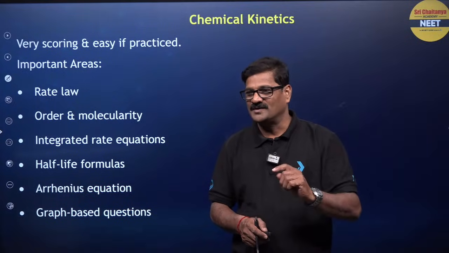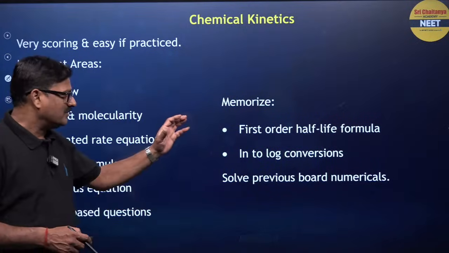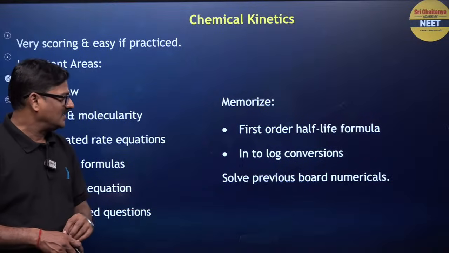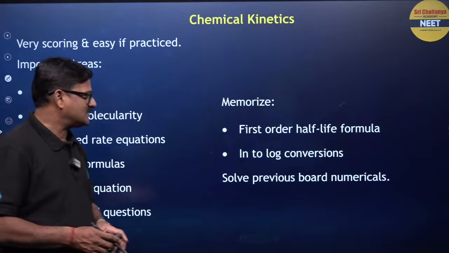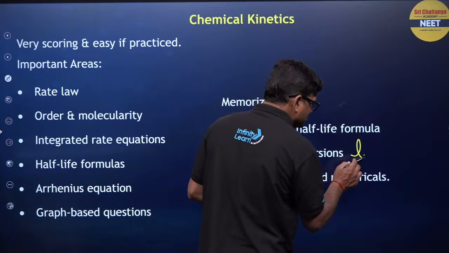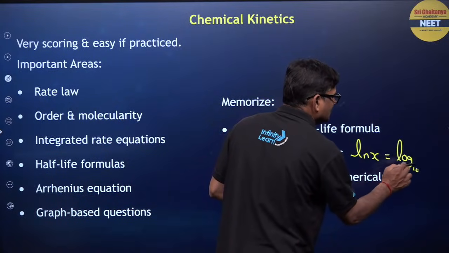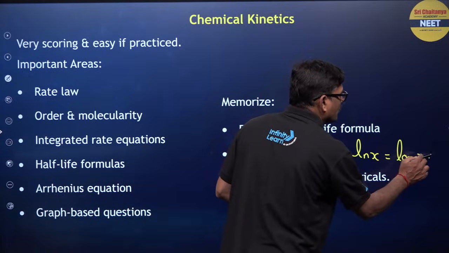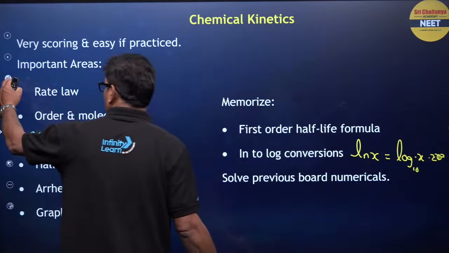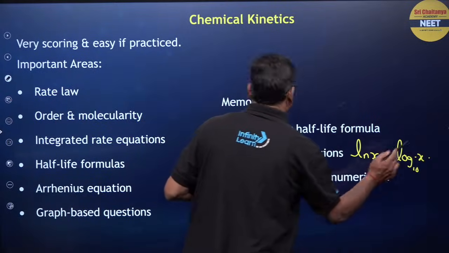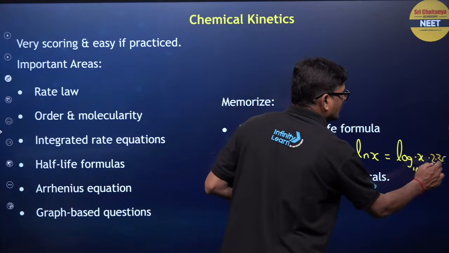What is the important thing here? Memorize the first order half-life formula and ln to log conversions. ln x is equal to log to the base 10 of x multiplied by 2.303.